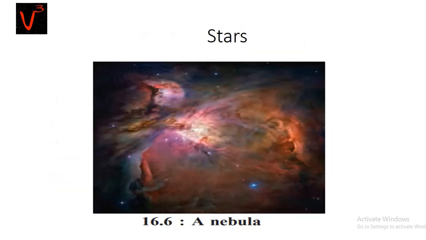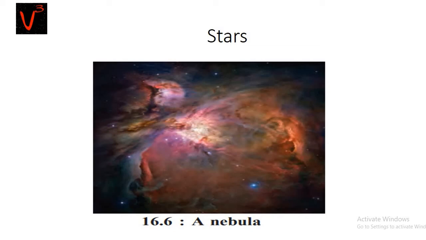Let us know about stars. The thousands of twinkling stars that we may observe in the clear night sky are part of our Milky Way. Some of the stars that we see are bright, whereas others are faint. Stars radiating different colors such as blue, white, yellow, and reddish can be seen in the sky. We also see stars with varying brightness.